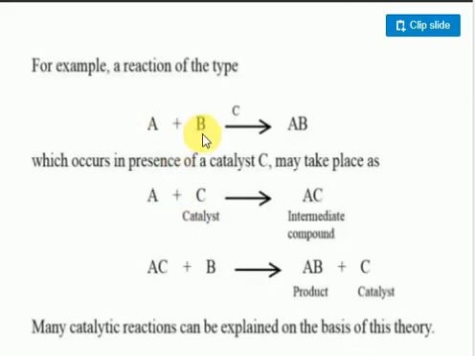You will get a clear idea. Initially, A and B are the reactant molecules and C is the catalyst. The catalyst C first reacts with the reactant molecule A and forms an intermediate complex. This intermediate complex is unstable. It breaks and C is left. A gets activated, and this activated A reacts with B to produce the product AB. Clear? This is called a homogeneous catalyst. Once again, A and B are the reactants and C is the catalyst. The catalyst reacts with either A or B, which first gets activated. After activation of one reactant, it combines with the other reactant to give the product.